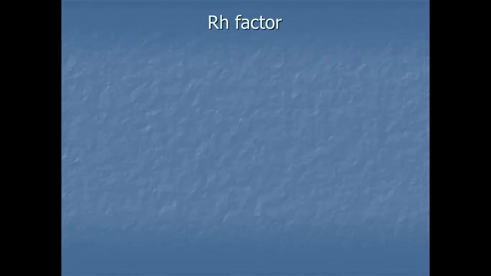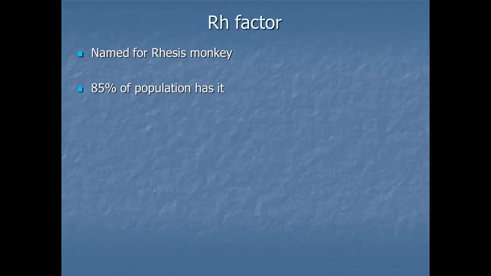The Rh factor. The Rh factor is named for the rhesus monkey. 85% of the population has it. A person is classified as positive or negative for the Rh antigen. So now we see where we get the A positive or the A negative.